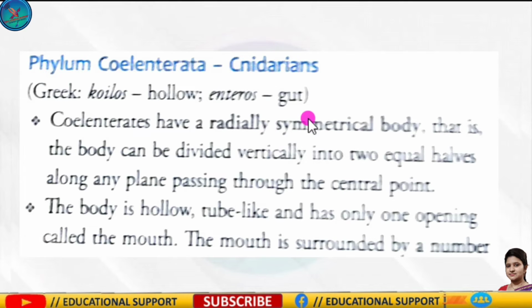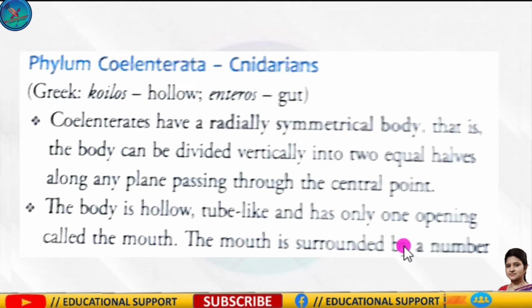So radially symmetrical body means the body can be divided vertically into two equal halves along any plane passing through the central point. You have to write from here to here. The body can be divided vertically into two equal halves along any plane passing through the central point. Okay. So the body is hollow, tube-like, and has only one opening called the mouth.